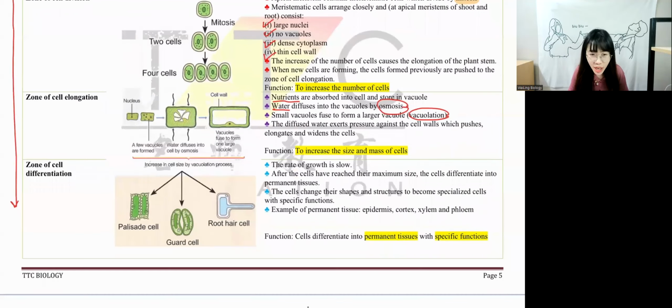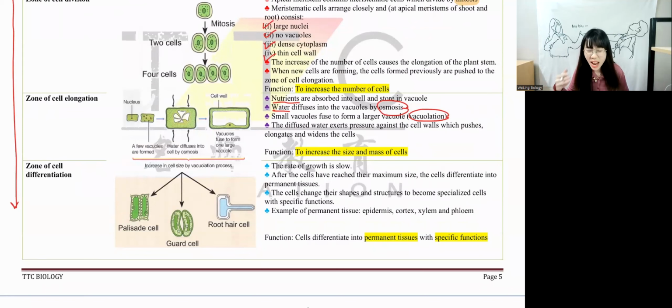And then differentiation. Differentiation means what? Through differentiation, they become a permanent tissue with a specific function. In order to form a permanent tissue, they change in shape and structure. Permanent tissue can be the ones that we learned just now: xylem, phloem, guard cell, parenchyma, collenchyma, sclerenchyma. Those are known as permanent tissue.